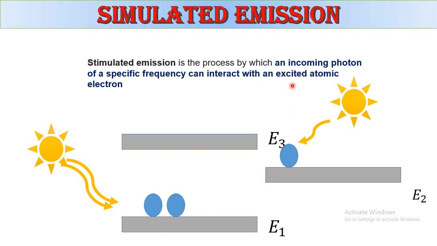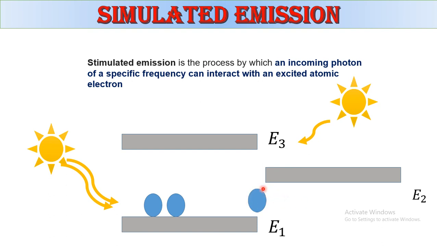Now what will happen? The atom tries to go to E1, but without the external light source it does not go. So it needs the external light source to interact with the atom. Then it goes to the lower energy level.